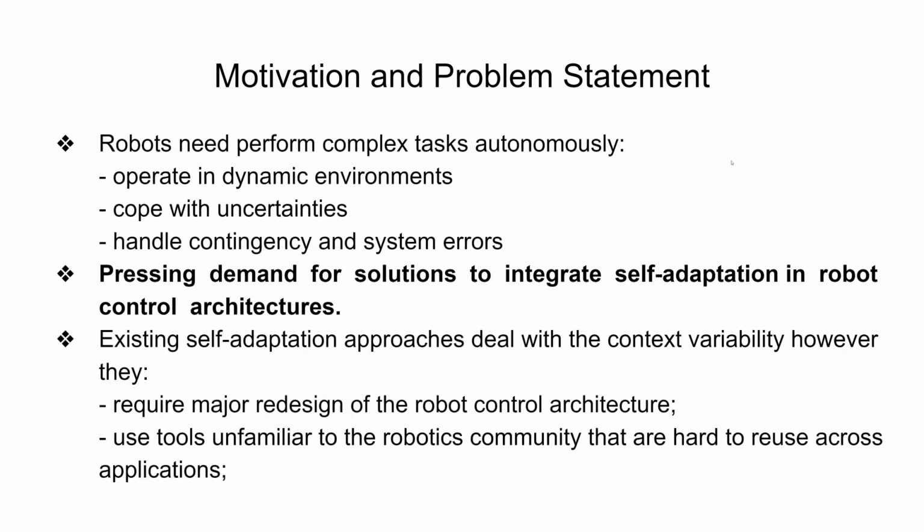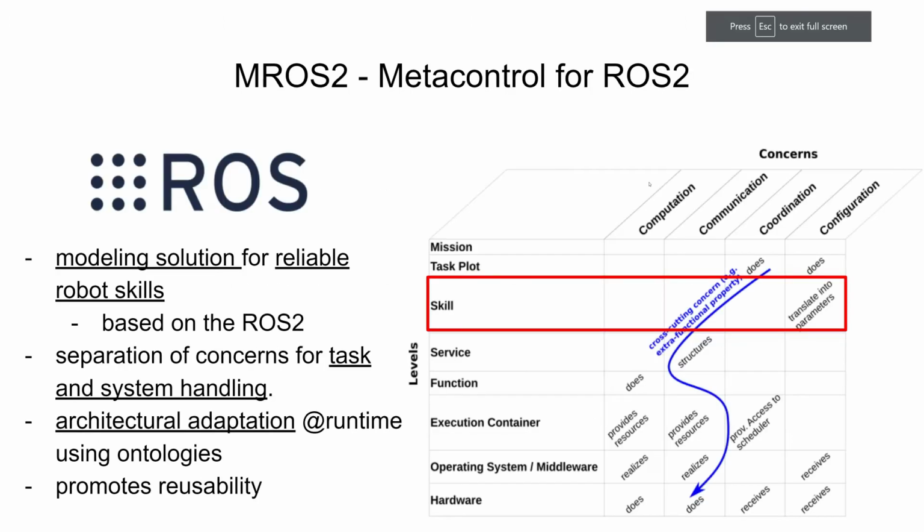In this context, there is a pressing demand for solutions that integrate self-adaptation in robot control architectures. The existing work on self-adaptation requires major redesign of the robot control architecture, and most of these approaches use tools that are unfamiliar to the robotics community or are hard to reuse across applications.